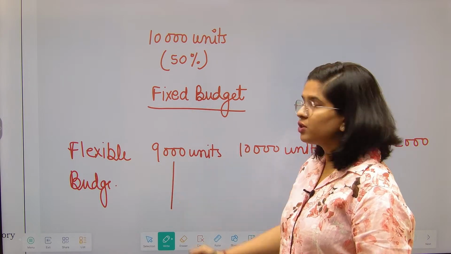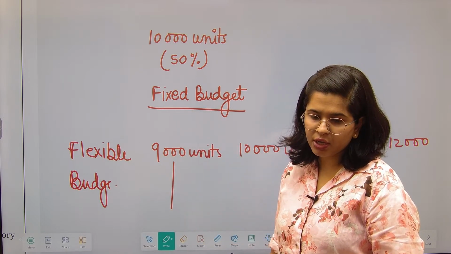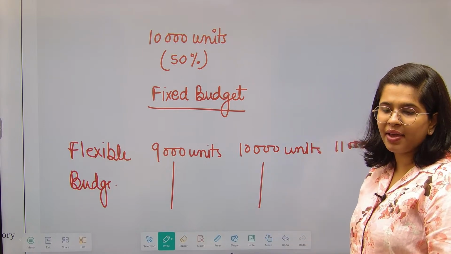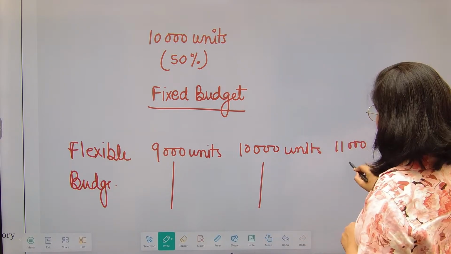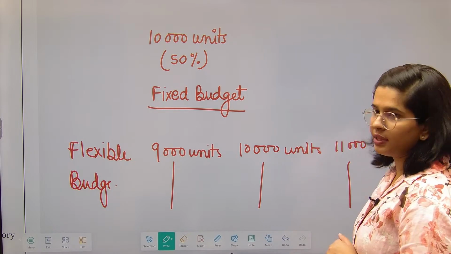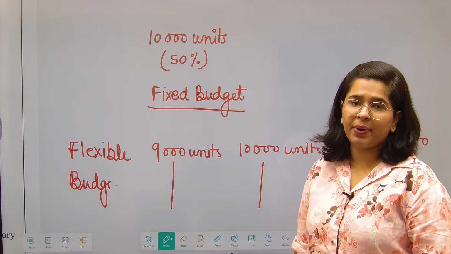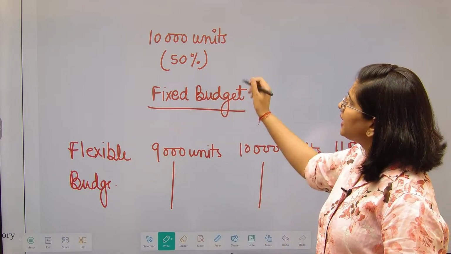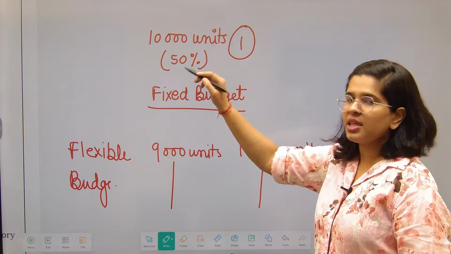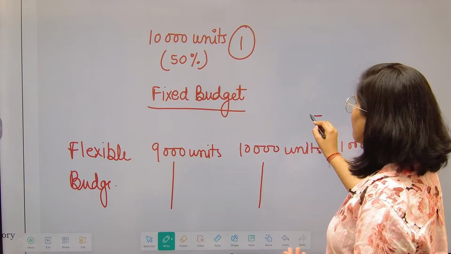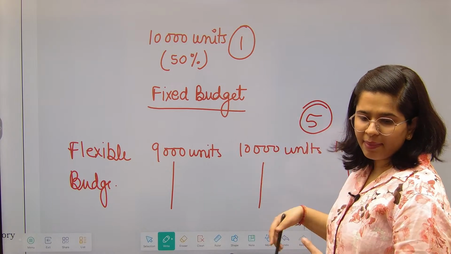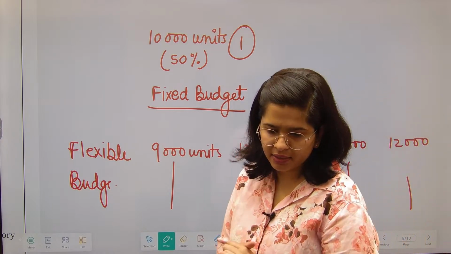So at 9,000 units, what are my variable cost and fixed cost? At 10,000 units of production, what are my fixed cost and variable cost? Similarly here and here. There is no difference in preparation between flexible budgeting and fixed budgeting. In fixed budgeting, I have made just one budget, and in flexible budgeting, I have made 4 to 5 budgets, so that my production can fall anywhere.